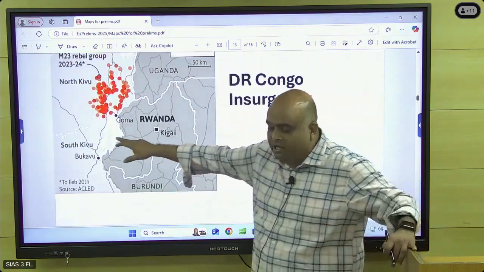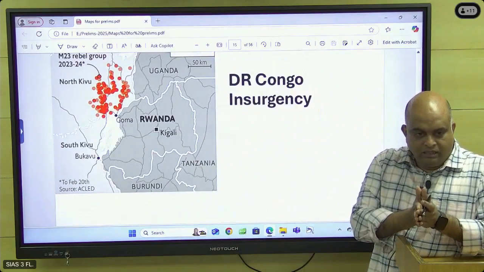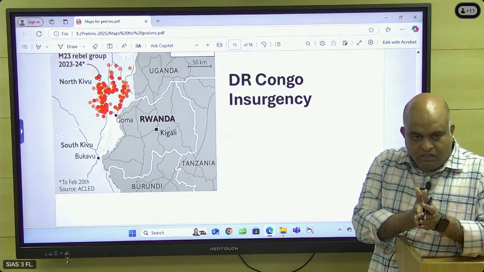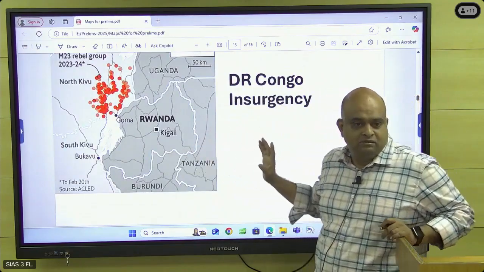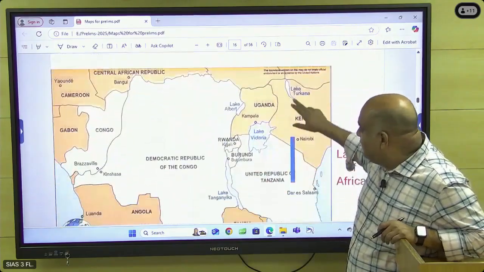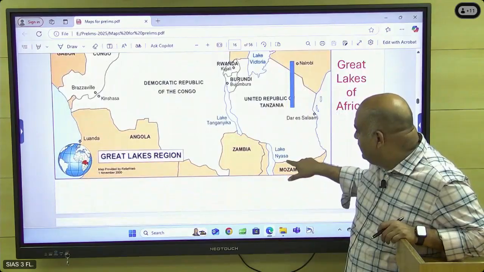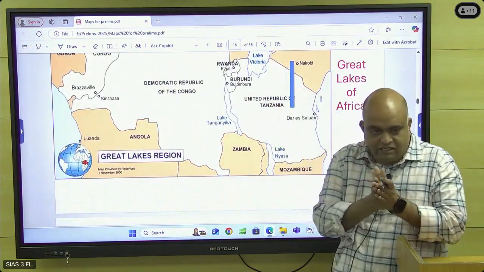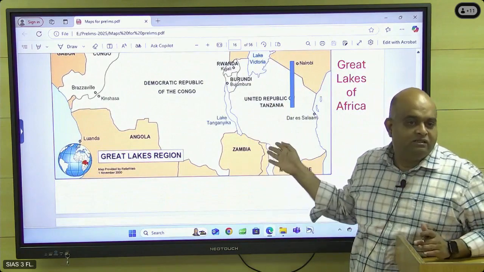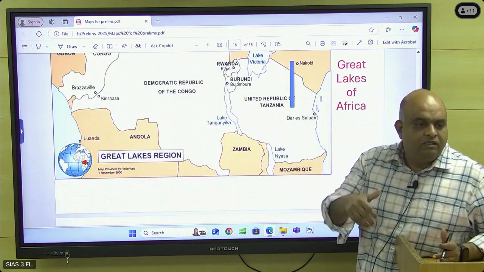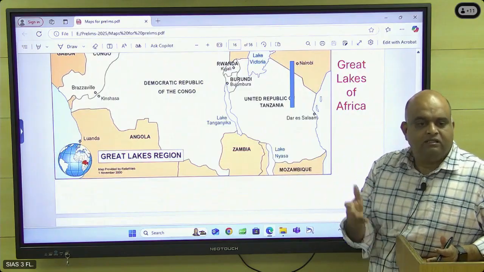This is a small lake. See, do you know how these lakes were formed? Actually, the tectonic plates split, resulting in a lake. These are all tectonic lakes. Okay, so this is called the Great Lakes. Here only the fracture is there. Here also you see Lake Nyasa. So this is the fracture. Literally the plates are getting split here, so it resulted in a lower gradient region, a lake.